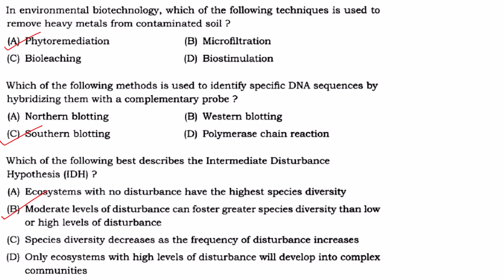Now I will explain by giving an example. Think of a forest. Low disturbance, what does it mean? In the forest there are a few dominant species of trees. These dominant species will grow fast and outcompete other plants, thereby leading to low diversity.